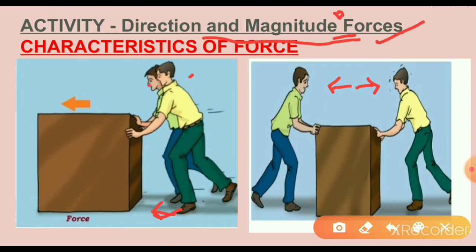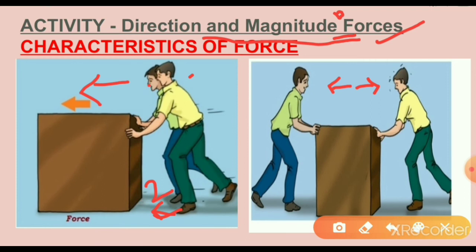For example, here are two persons. When two persons push the box in the same direction, with a magnitude of force of 2 newtons each, then the resultant force will be, so resultant force means we have to add those forces.